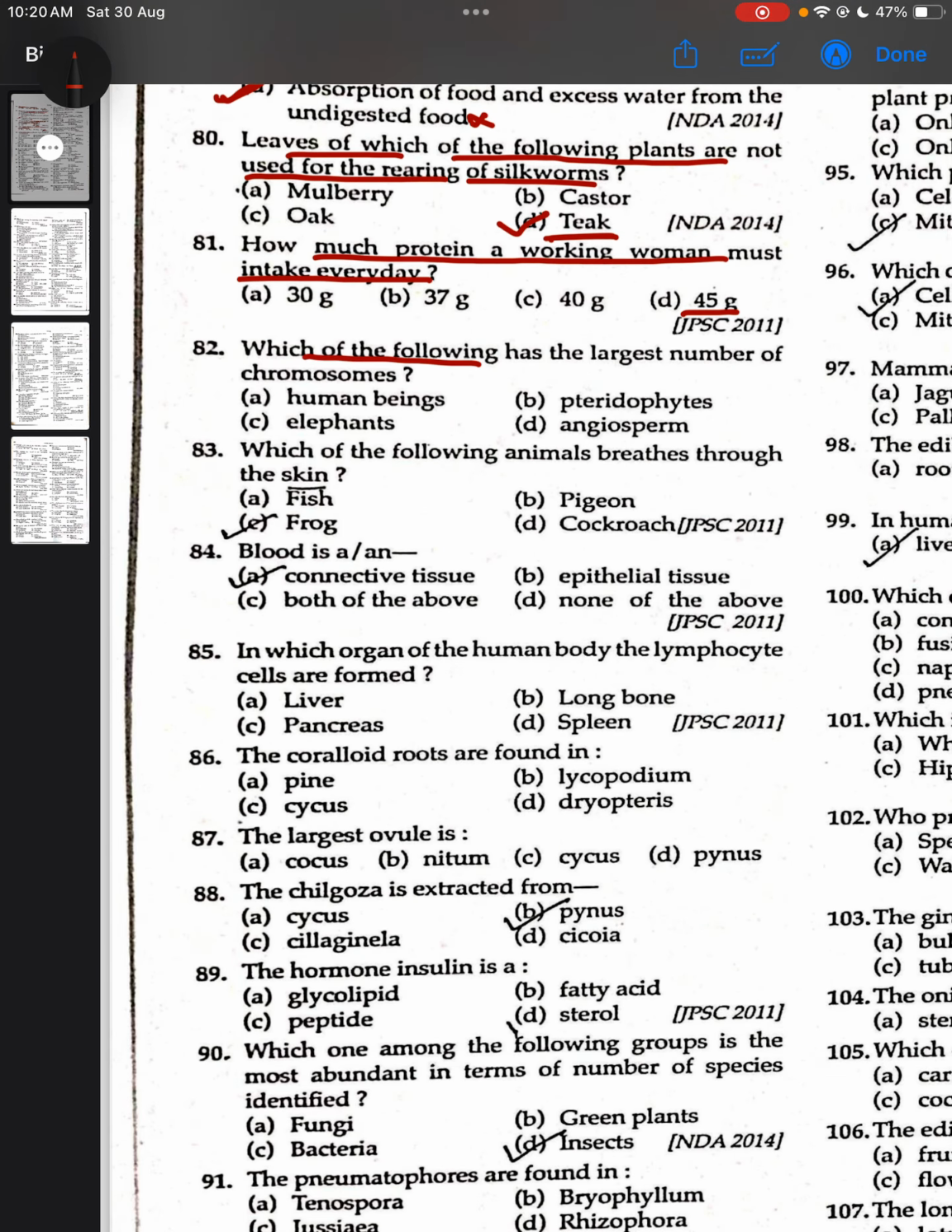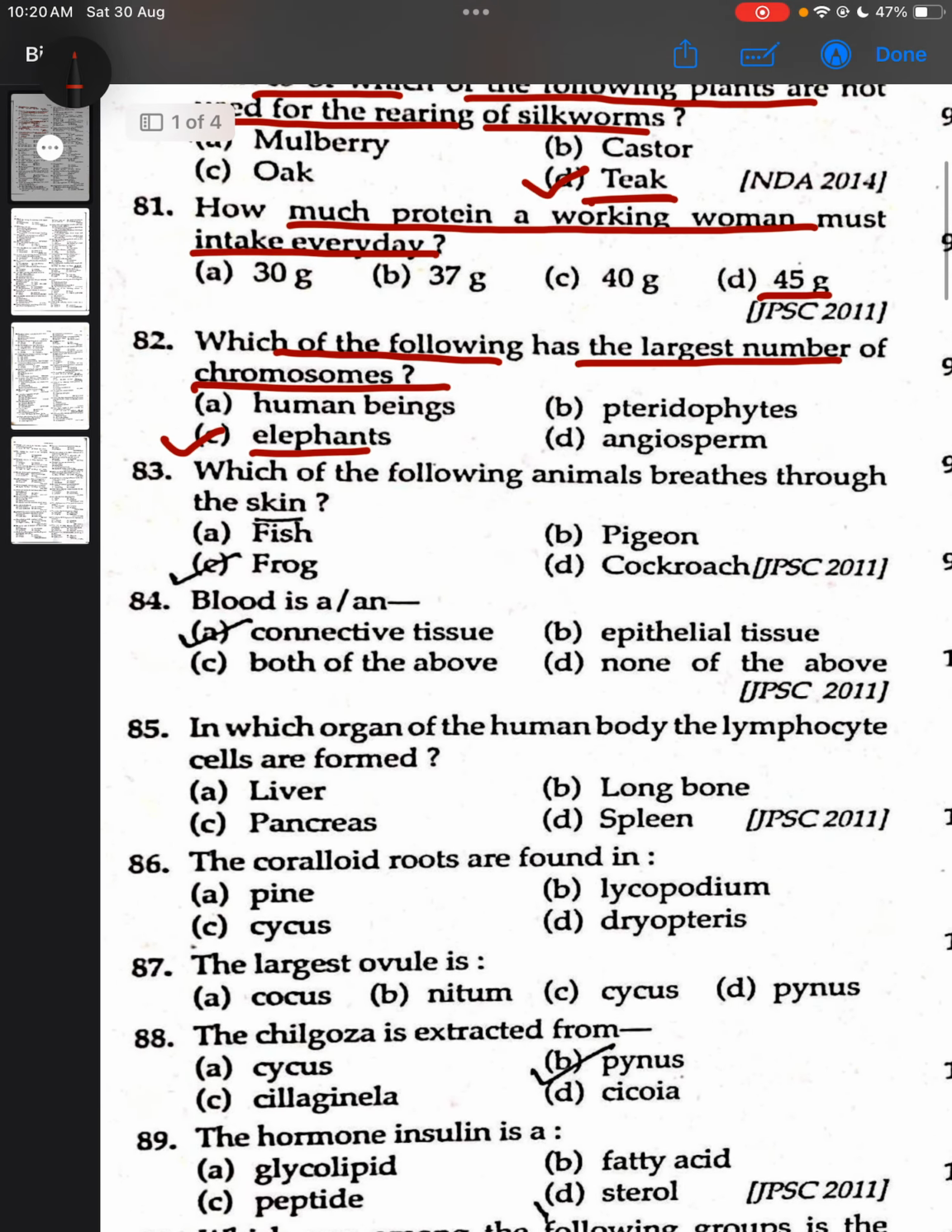Which of the following has the largest number of chromosomes? Correct answer will be elephant. They have 56 chromosomes. Which of the following animals breathes through the skin? Correct answer is frog, and the process by which frog breathes through skin is known as cutaneous respiration.